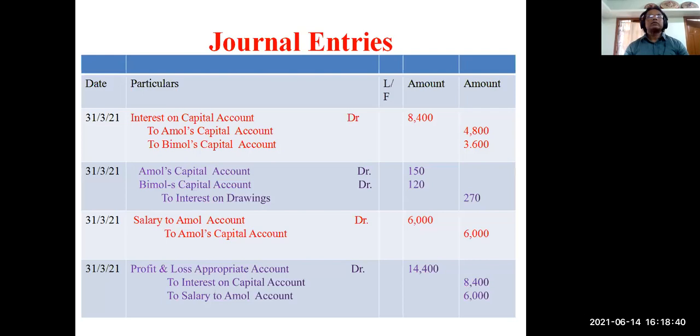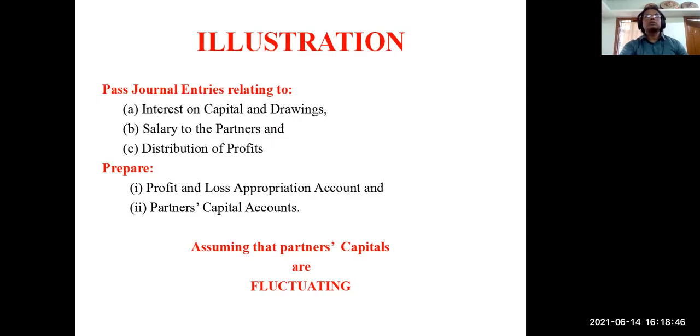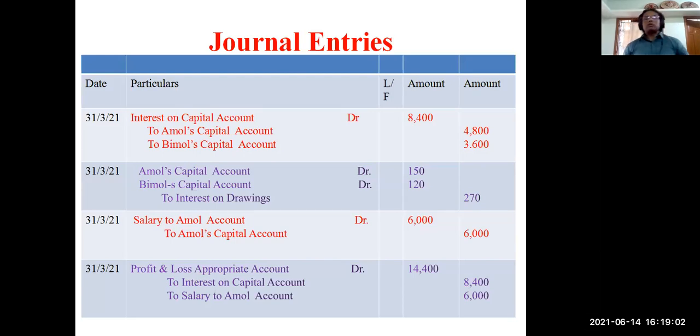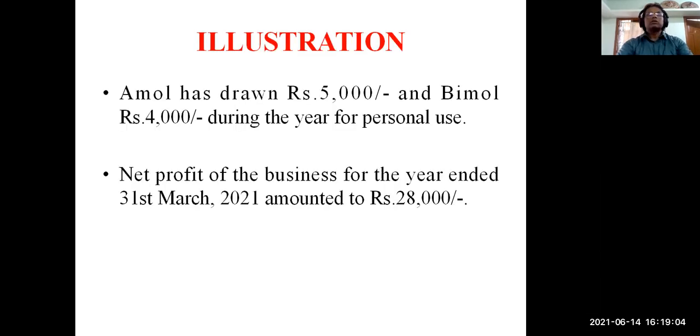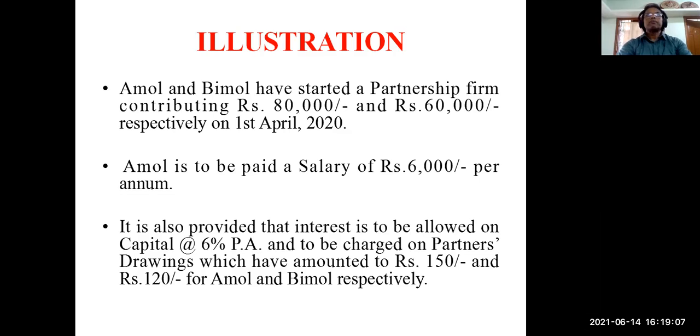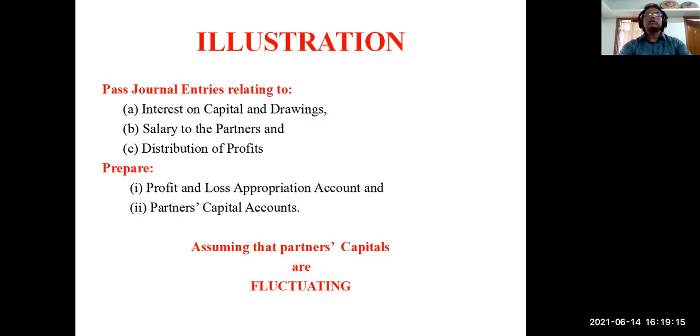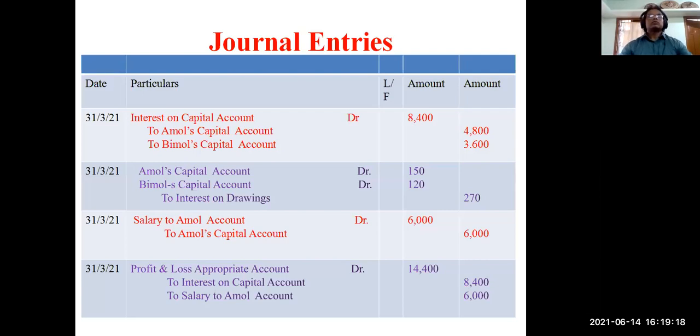See, these are the journals. First, 31st March. You have been asked to give the journal of interest on capital and drawings, that much. It's not mentioned that you have to give a journal for the amount brought in as capital, so I've skipped that. Interest on capital you have to calculate at 6%. 6% interest on 80,000 will be 4,800, and 6% on 60,000 will be 3,600. So 4,800 and 3,600. So what is the journal?